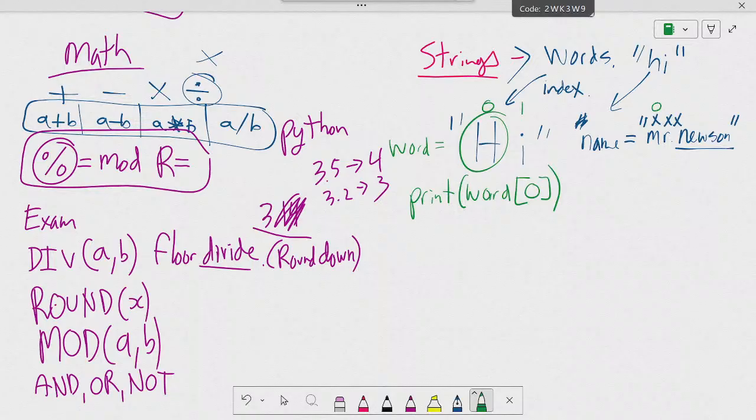Right here we have 0, 1, 2, 2, even if it's a space, it also has a number, right? This would be 3. So if I want to print Newson, Carol, what do I have to print? Print name. And what is the range? What is the range? Start and then end. What number does the N start? What is the index number there, Carol? Or Yuna? N is which number? It is, this is 0, 1, 2, 3. It starts at 3. Agree or disagree?